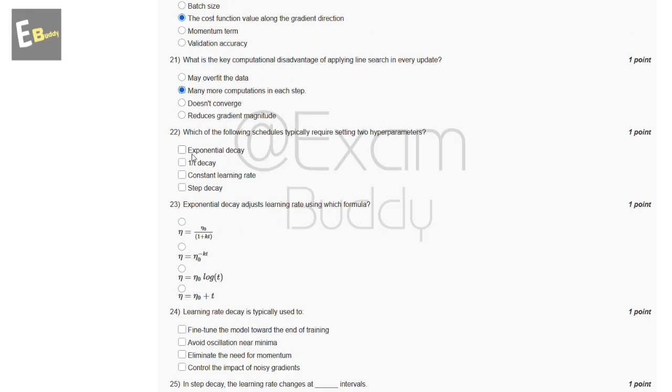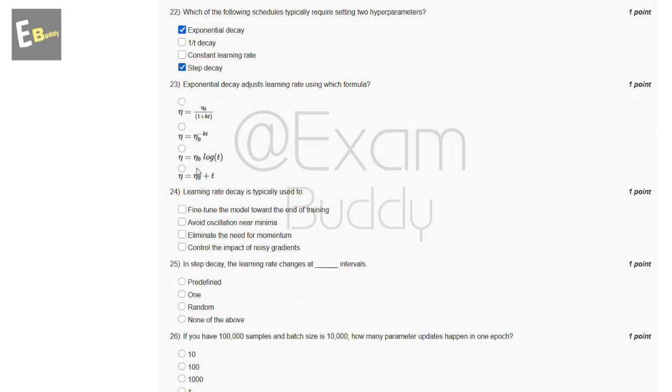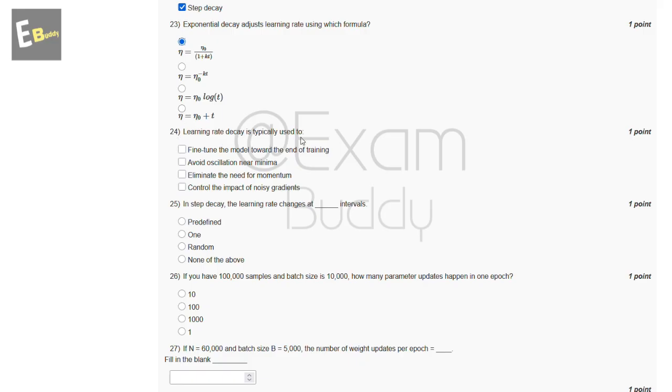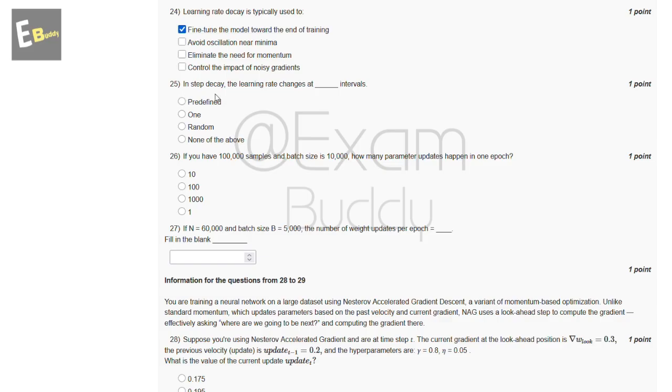Now the 22nd question is: which of the following schedules typically requires setting two hyperparameters? So these are the options and the answer of our 22nd question is A, exponential decay, and D, step decay. Now the 23rd question is: exponential decay adjusts the learning rate using which formula? So these are the formulas and the answer of our 23rd question is A. Now the 24th question is: learning rate decay is typically used to. So these are the options and the answer of our 24th question is A, fine tune the model toward the end of training. Now the 25th question is: in step decay the learning rate changes at dash intervals. So these are the options and the answer of our 25th question is A, predefined.